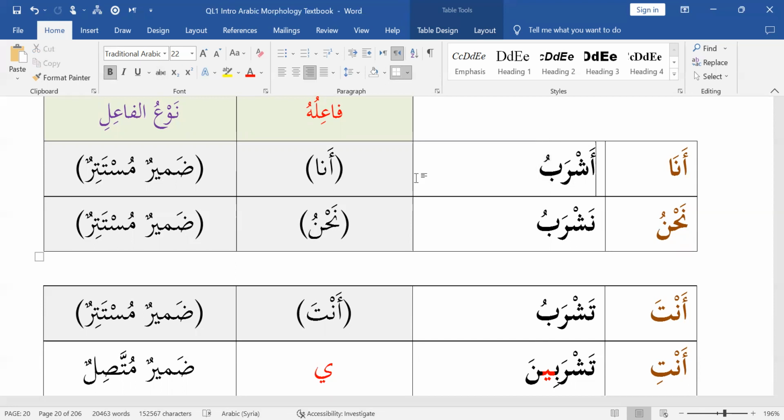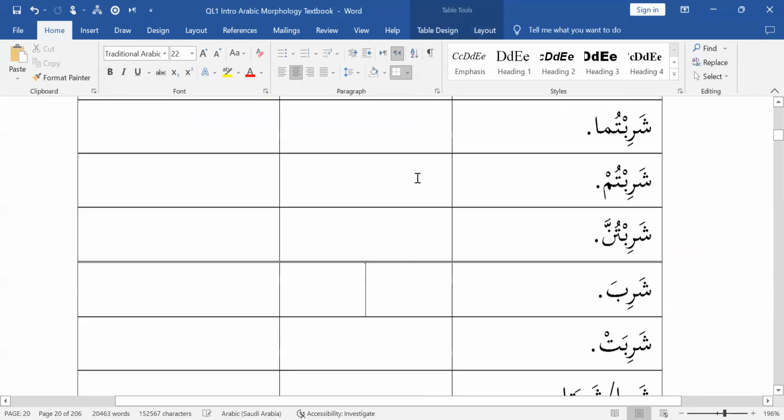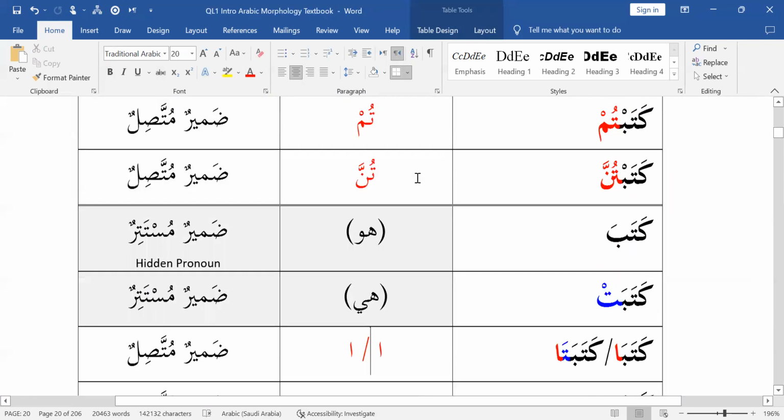So that's a question you will see on the test. The question will ask you, why is there a fatha on the ra, or the second root letter of the mudari? Is it sama'i or qiyasi? Is it something you just have to know from the dictionary, or is it something that can be rule-based or predictable? It's not predictable.